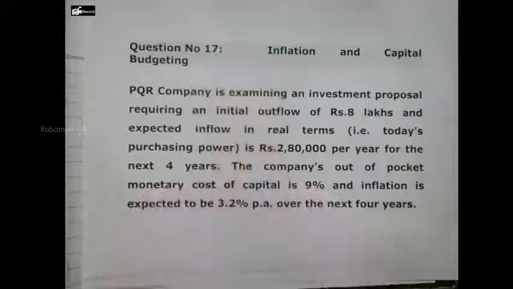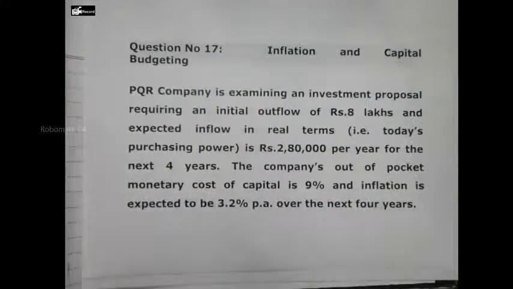Every year the project gives me 2,80,000, 2,80,000, 2,80,000, 2,80,000. How many years? Yeah, 4 years. This estimation is done at current purchasing power. How is it at current purchasing power? Real cash flow. The cash flows given are what? Real cash flows.